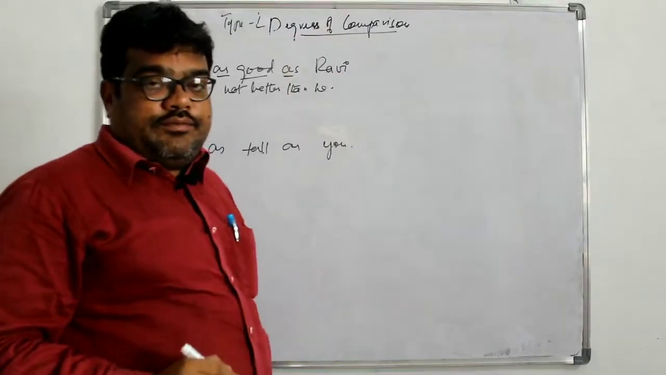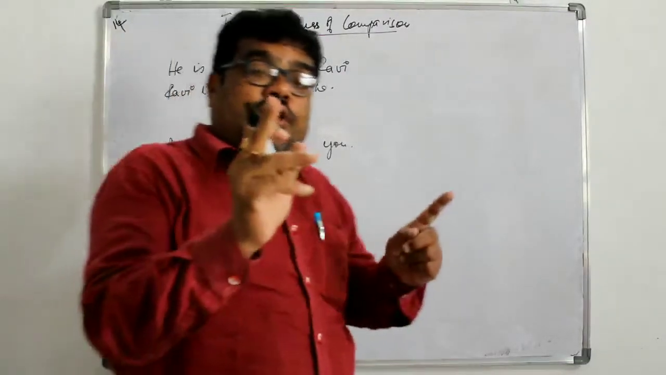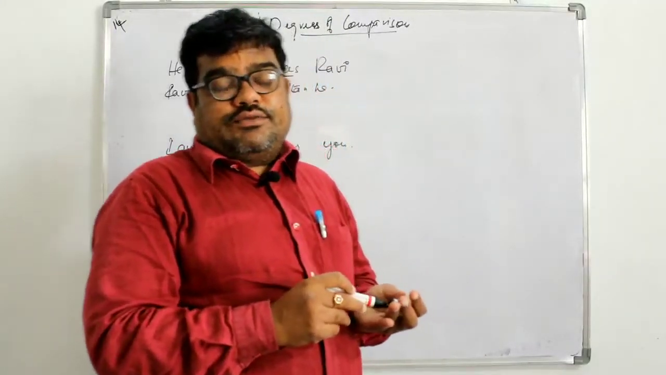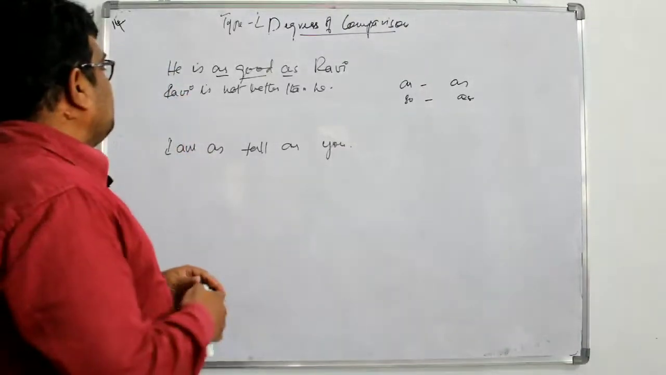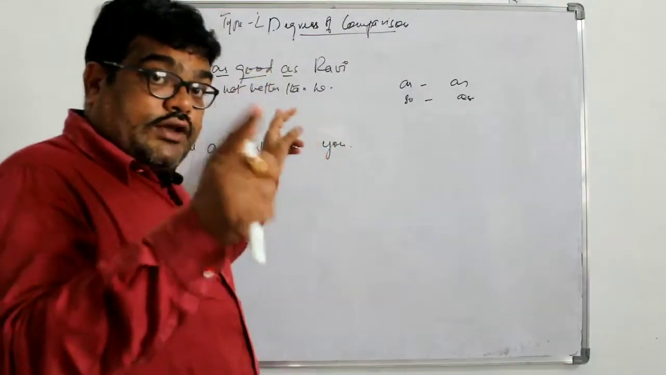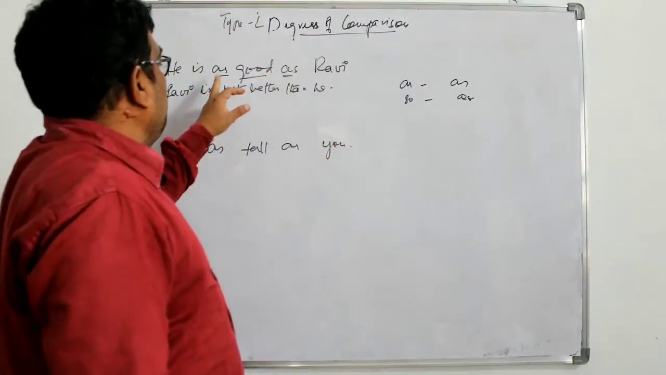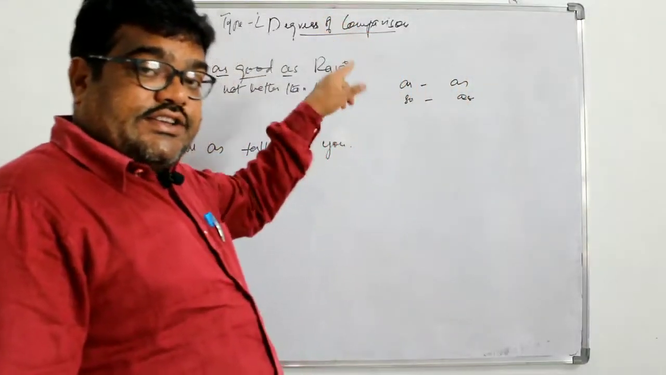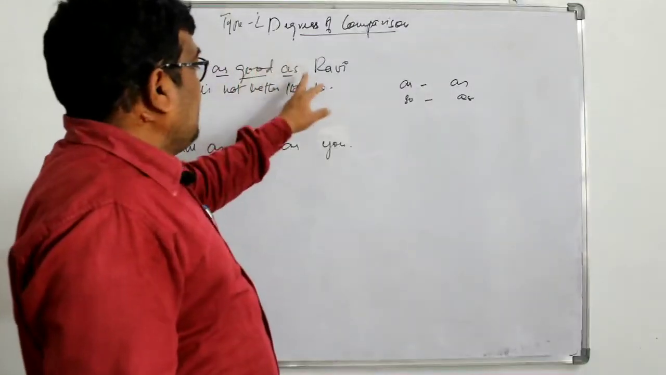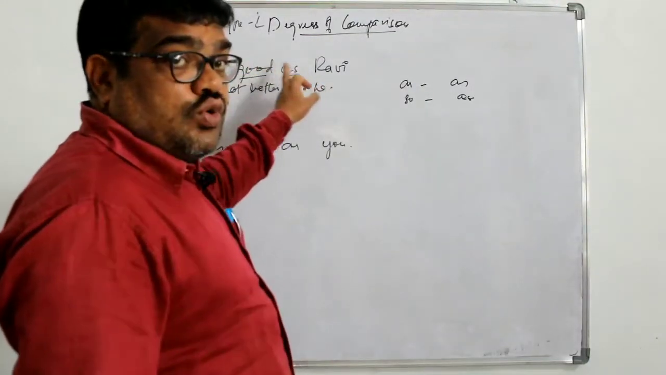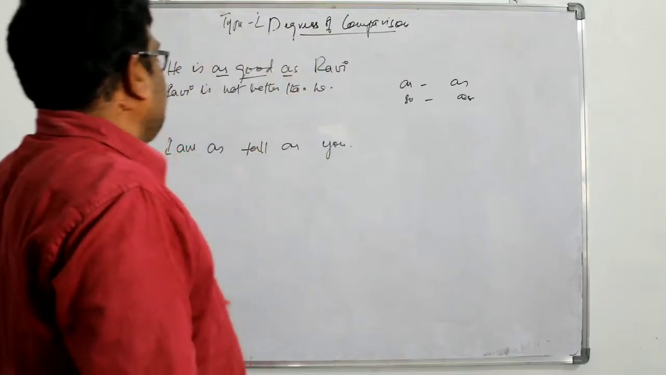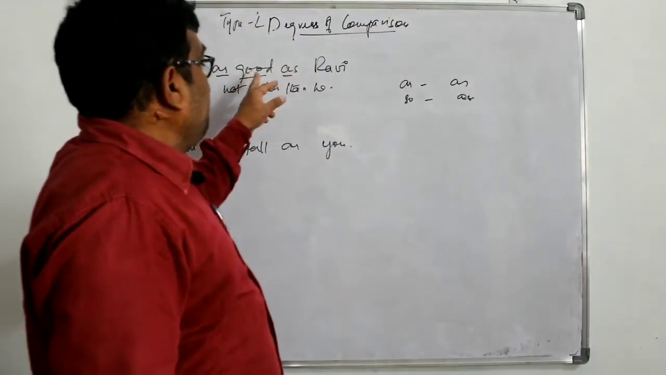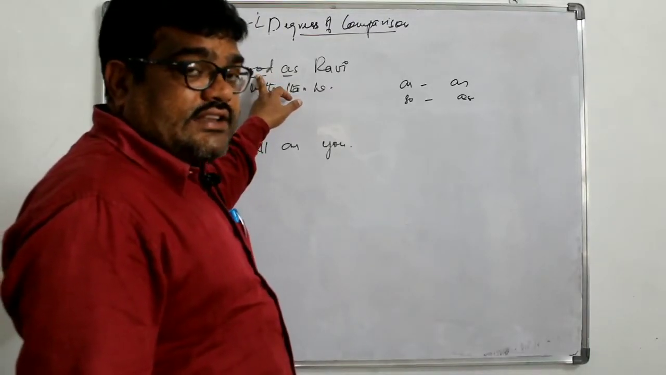What I have done, what you have to do when you have to change from positive to comparative. So I have given this example, you observe this. When you are changing into comparative, you have to take out as and so as. When it is in the positive, as or so as, we have to take out in comparative. And secondly, you have to change the adjective to comparative.